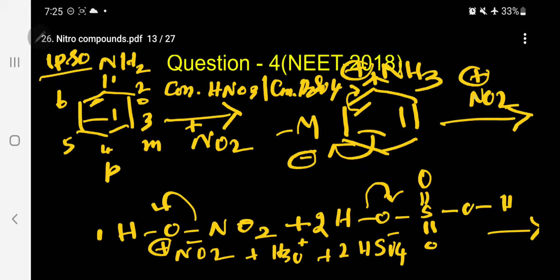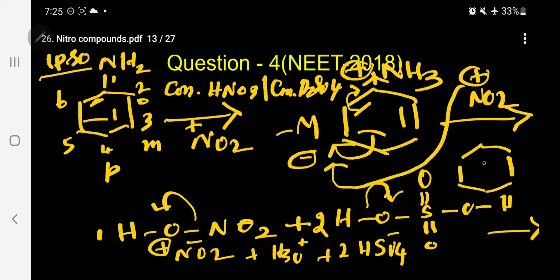When it is negative, the positive NO2 will automatically attack, producing meta-nitroaniline. Kindly follow. The product will be NH3 plus with NO2 at the meta position. So this is the reason for that.